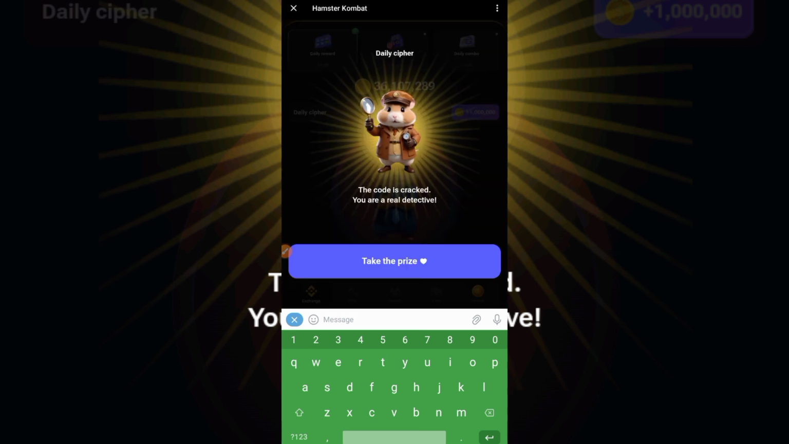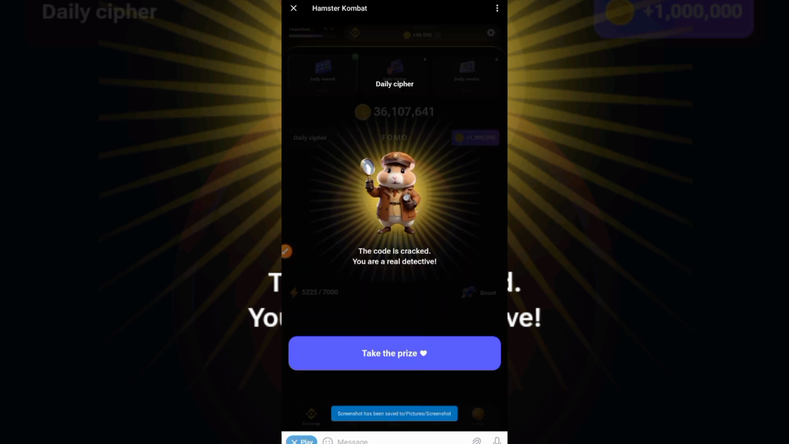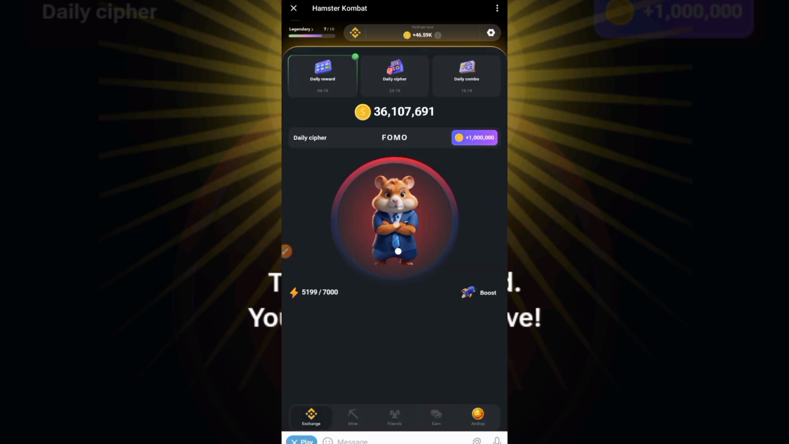Okay guys, I'm done. You can see I've claimed my daily cipher. So let's save it right quick. And right now claim on continue, and come in and claim your tokens. So that is it.